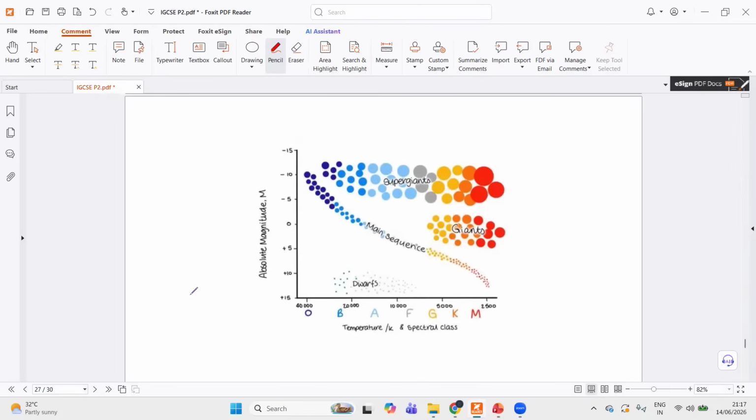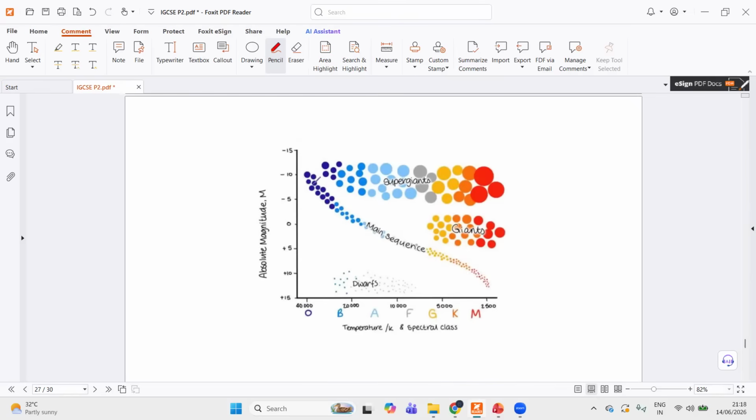Also, you need to know the HR diagram, where the y-axis represents absolute magnitude and the x-axis represents temperature, but the temperature increases to the left. Generally we increase the quantity to the right, but the only exception is the HR diagram, where the temperature increases to the left. Okay, this is the temperature axis.